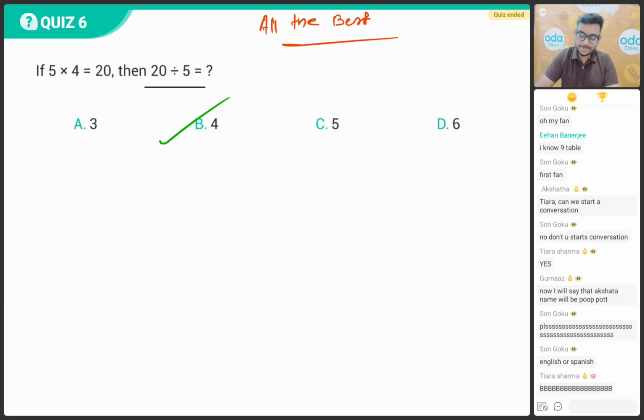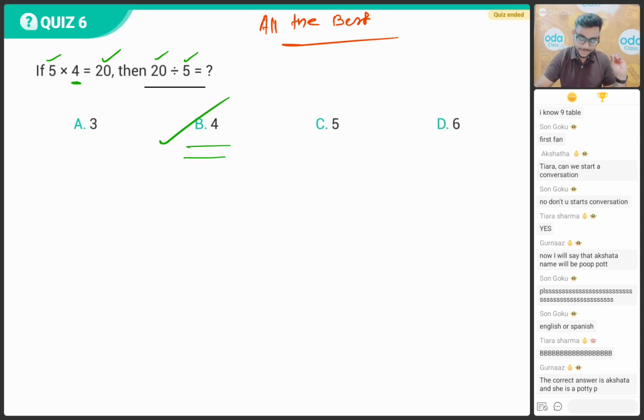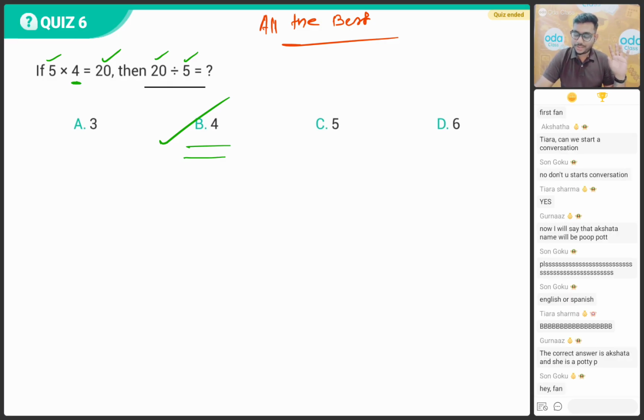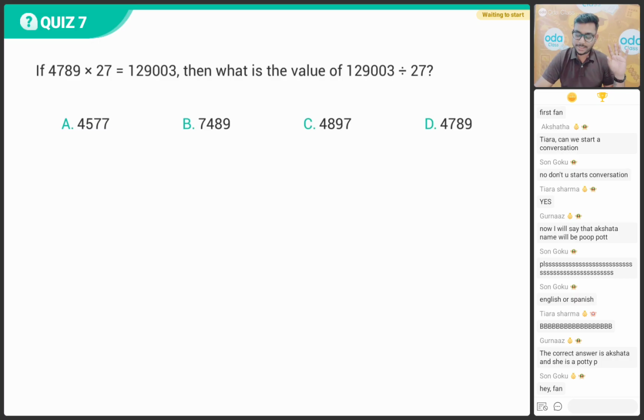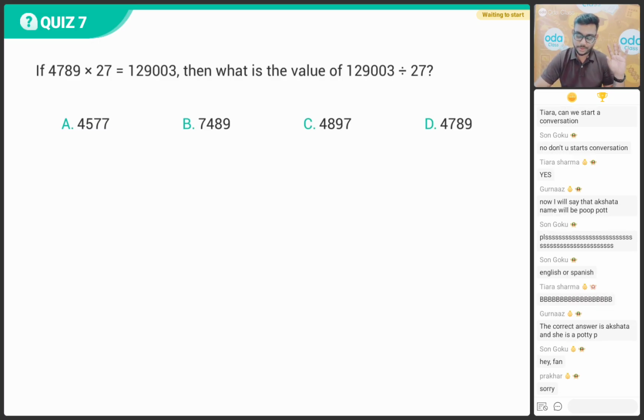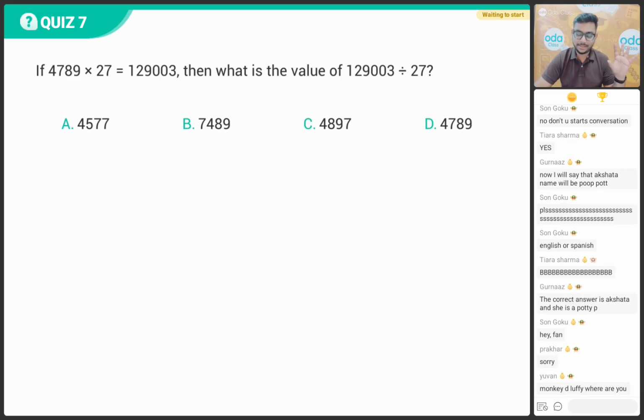Clear, everyone? You can see the number 20 is there, 5 is there. Which number is missing? Number 4. So the correct answer will be your option number B. Are we clear? Yes? Okay. Now, let us solve one more question. And after that, I'm going to give you a set of coins. Sorry, my bad, I'm going to give you some salary.